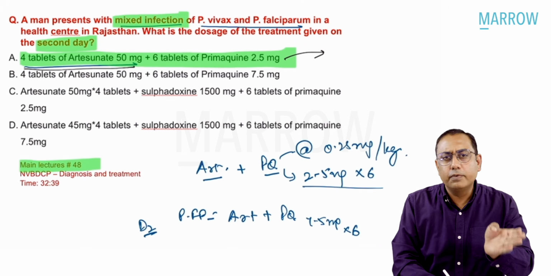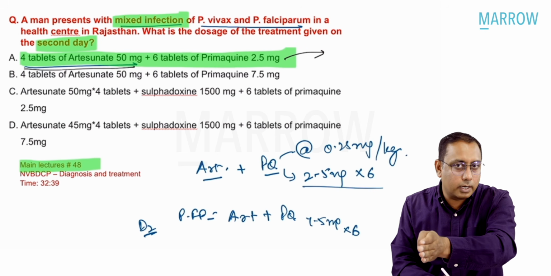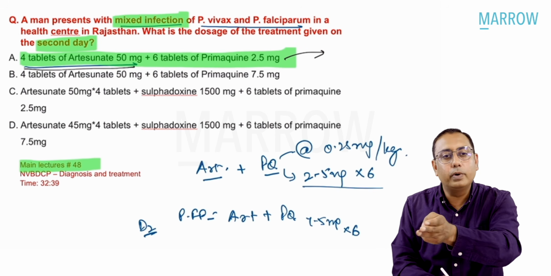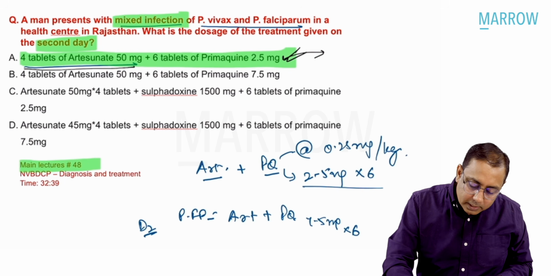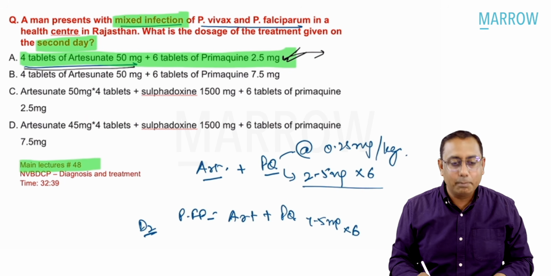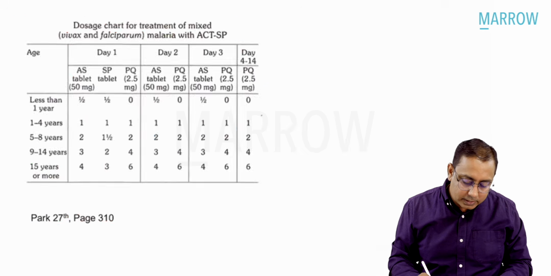Artesunate, you already know, is given only for 3 days: day 1, day 2, and day 3. So what is the best answer over here? You would like to mark option number A as the best answer in this MCQ.